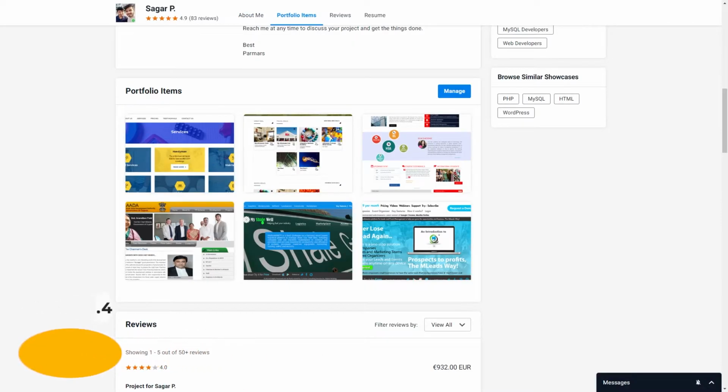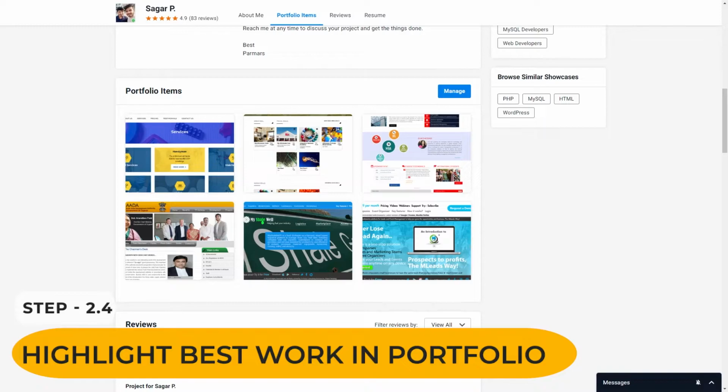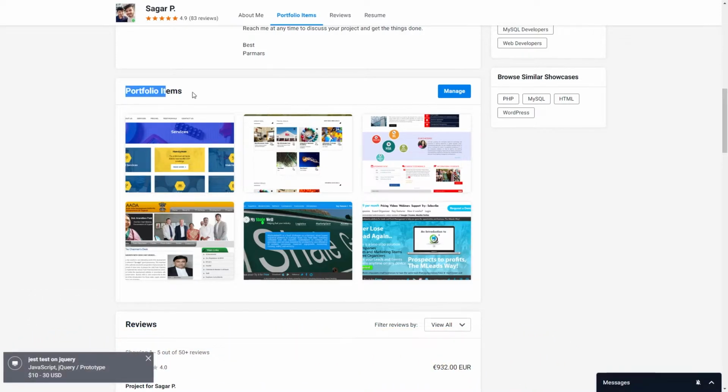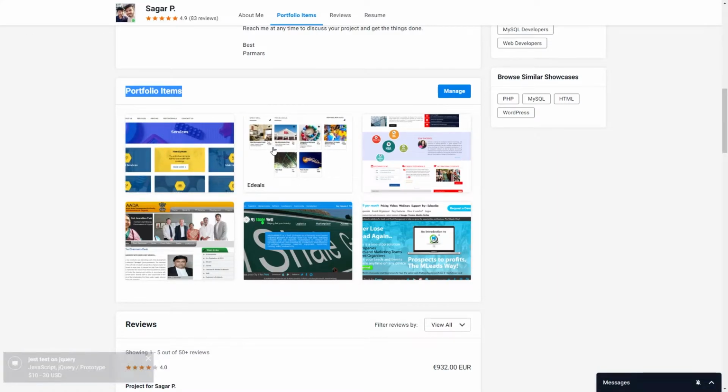The first step is to highlight the best piece of work under your portfolio section. Now this is our portfolio section, and inside our portfolio section we haven't made any updates for the last 3 years because, as I have told earlier, we are now working for permanent clients, and since we have data protection acts signed with those clients, we are not allowed to share those details here.